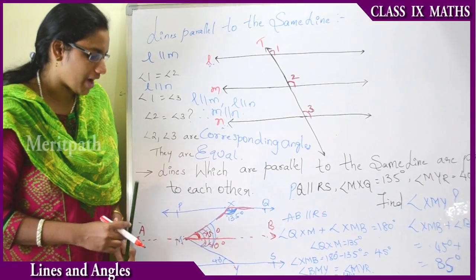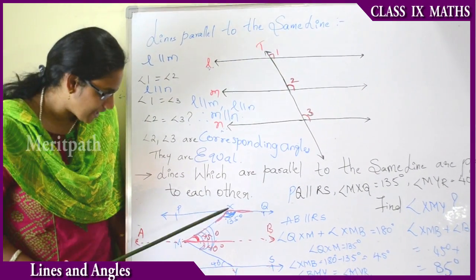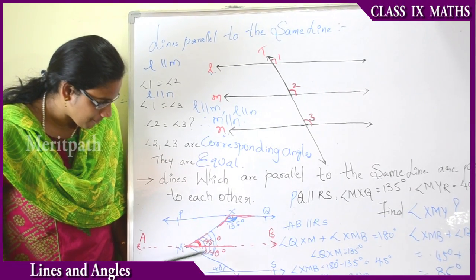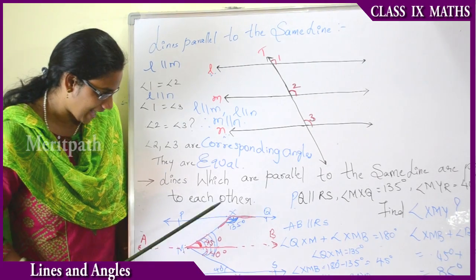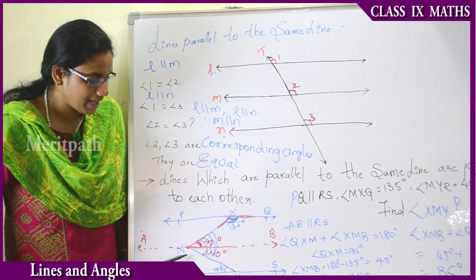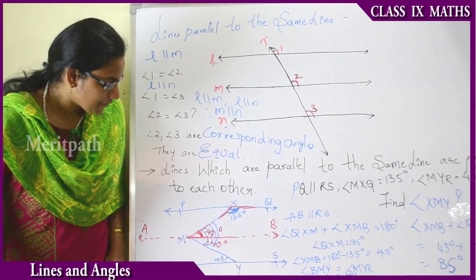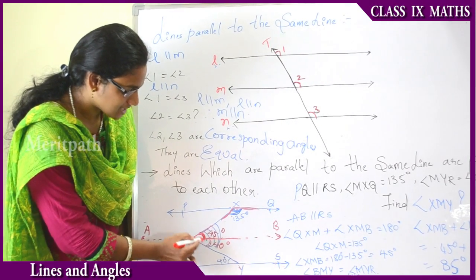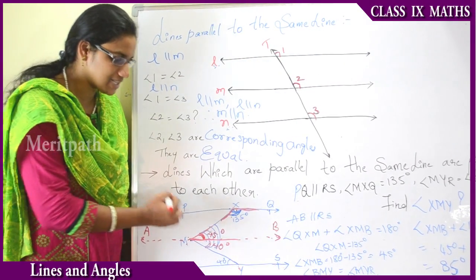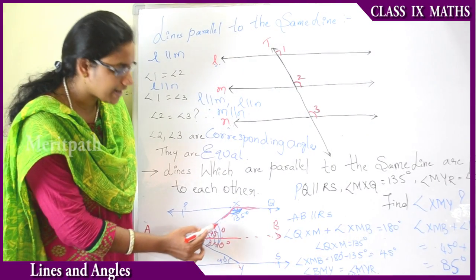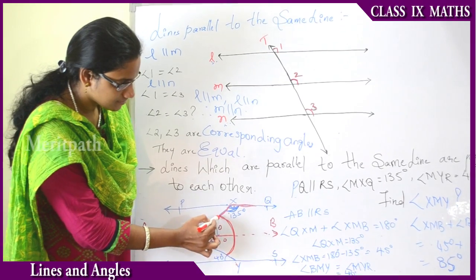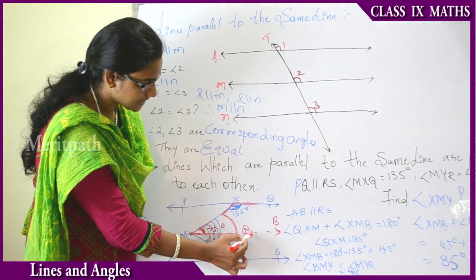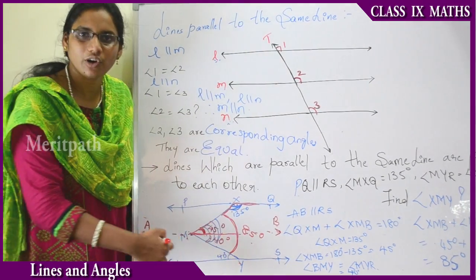Now we have to find out the angle XMY. Angle XMY is the summation of angle XMP plus angle BMY, right? Therefore, when we add both these angles, we will get the resultant angle, that is 45 degrees plus 40 degrees equals 85 degrees. That is the resultant angle that we needed.